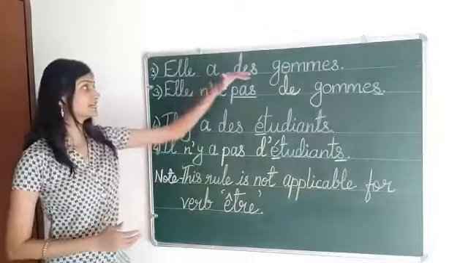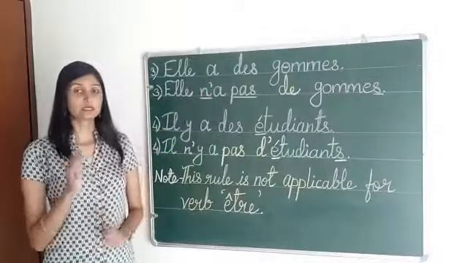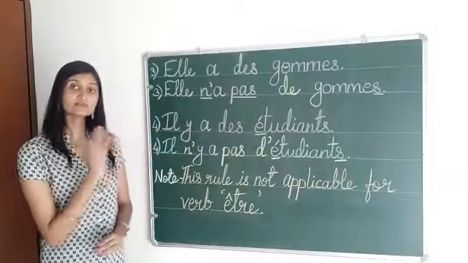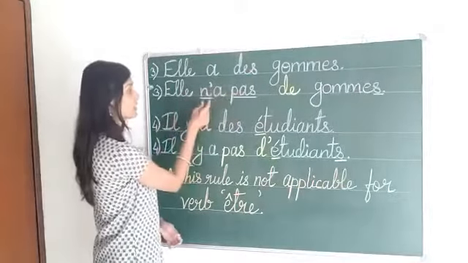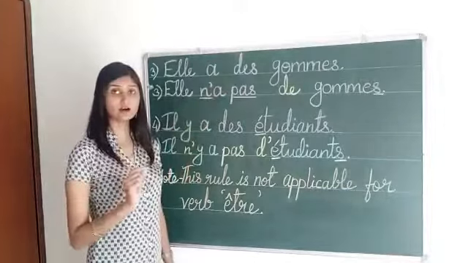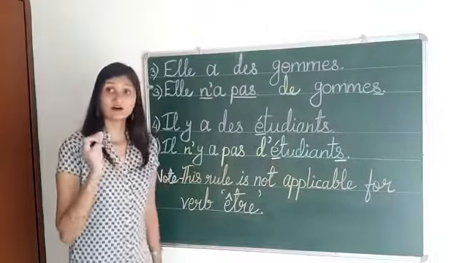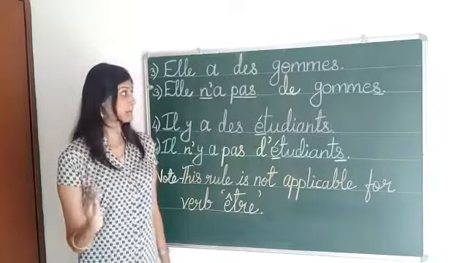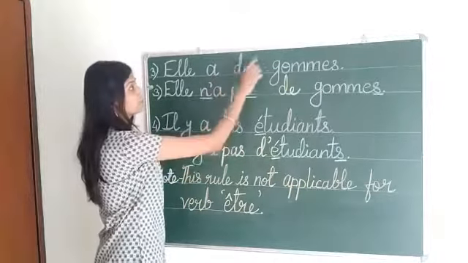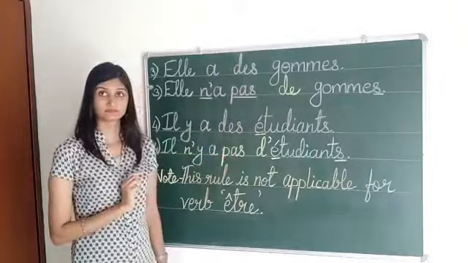Elle a des gommes. Now, this sentence is in plural form. Okay, elle n'a pas. Now, an apostrophe will come before a and after a, pas will come. Elle n'a pas. Des will be converted into de.